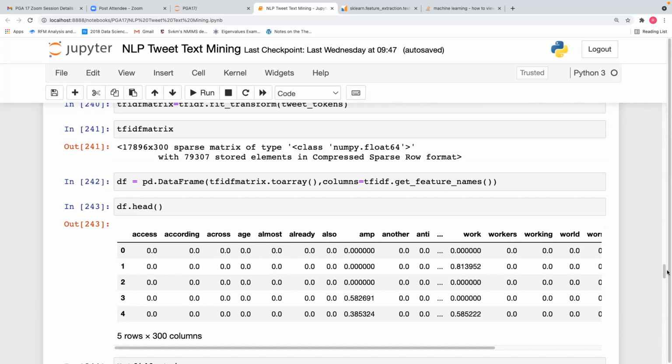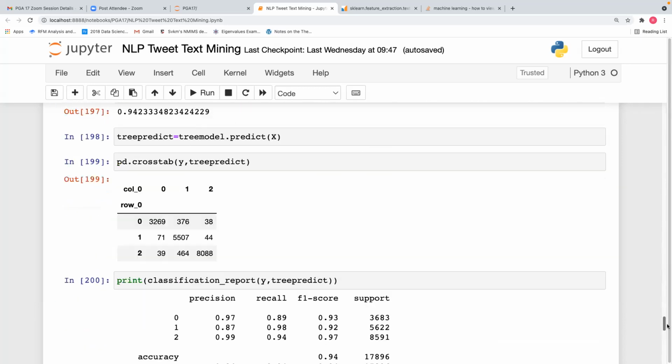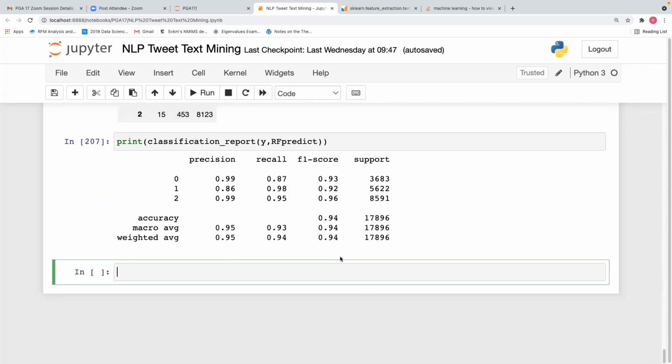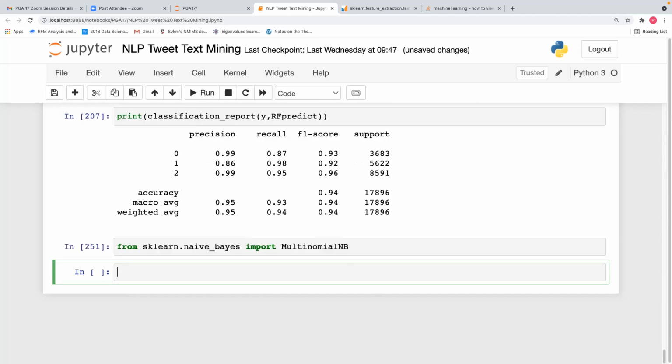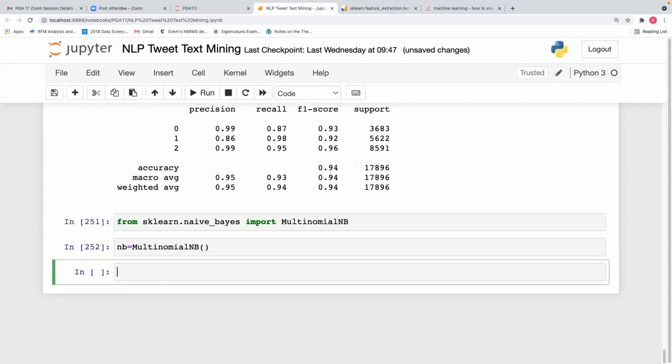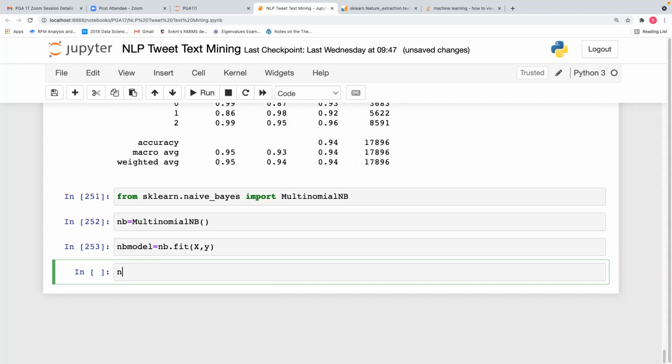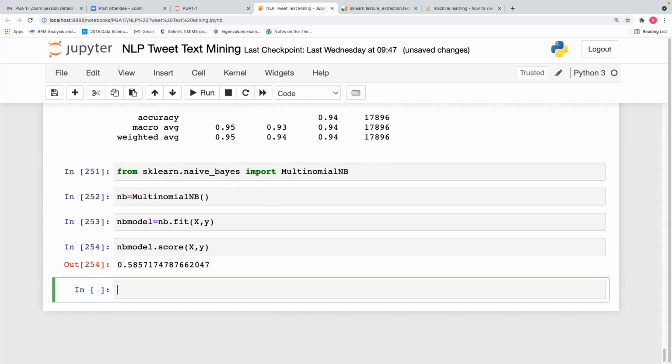Can try another model. Which NB did you try? Multinomial? Random forest classifier, sir. Random forest classifier is done. From sklearn.naive_bayes import MultinomialNB. NB = MultinomialNB(). NBmodel = NB.fit(x, y). NBmodel.score(x, y).